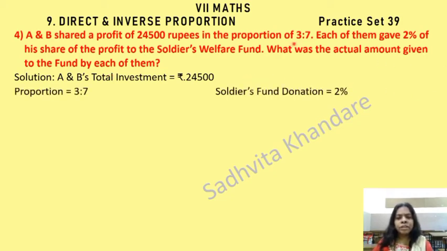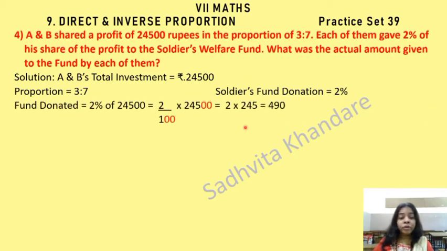See the proportion 3:7 and Soldiers Fund donation 2%. All the information which is given in the question we have written. Let's find out how much A and B both are sharing. Fund donated 2% of 24,500. 2 upon 100 into 24,500. Zeros and zeros will get cancelled. 2 into 245 will be 490.